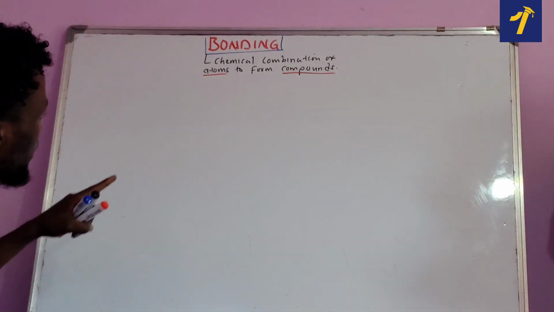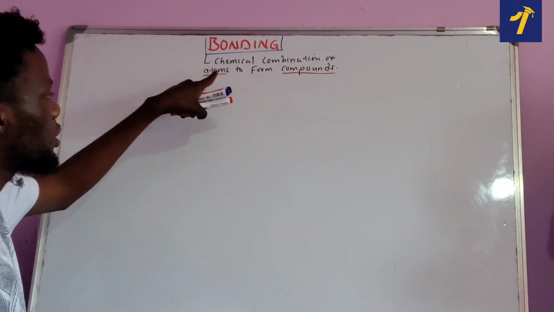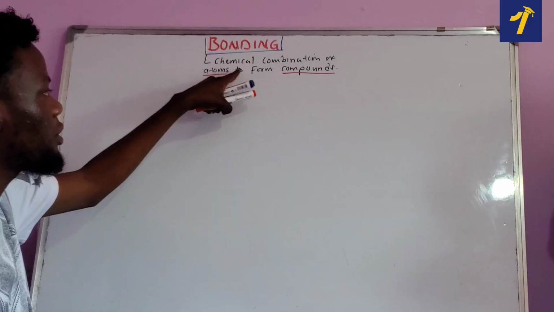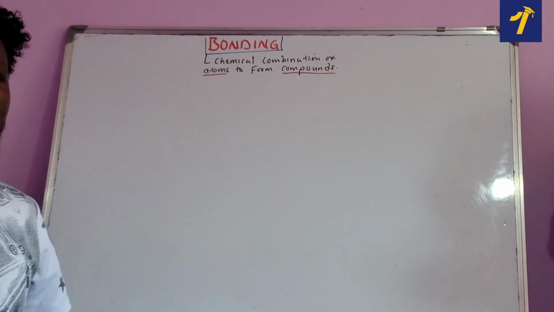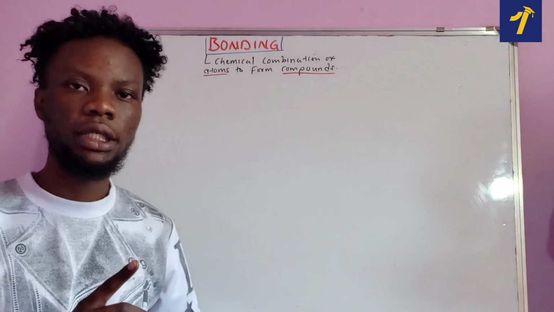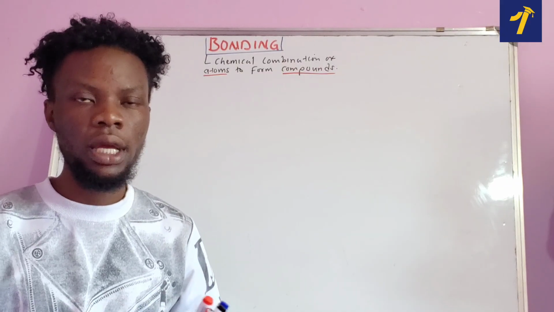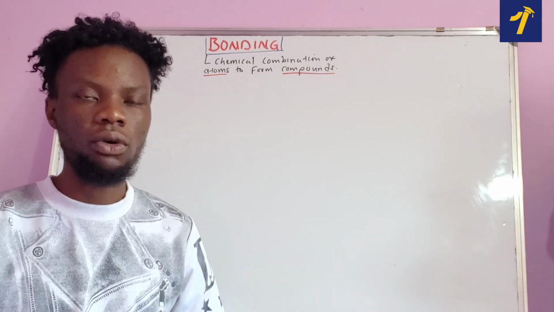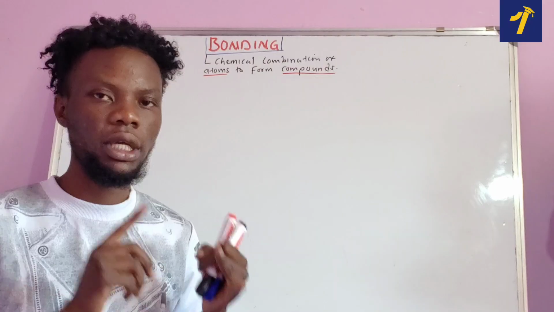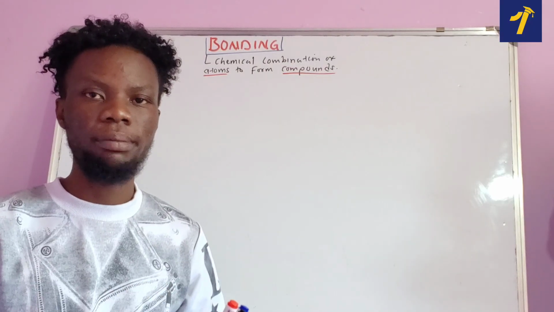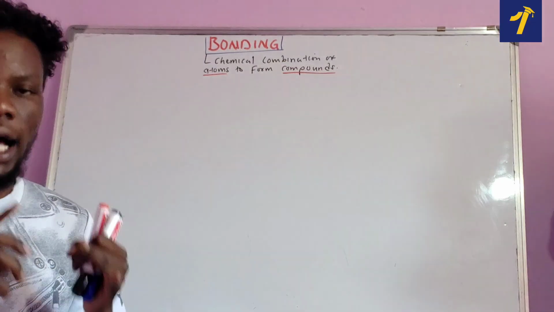Another important terminology that you need to understand is chemical combination, because there are two important combinations that we need to understand. There is what we call physical combination and there is what we call chemical combination. If you talk about chemical combination, we're talking about the combination of atoms.